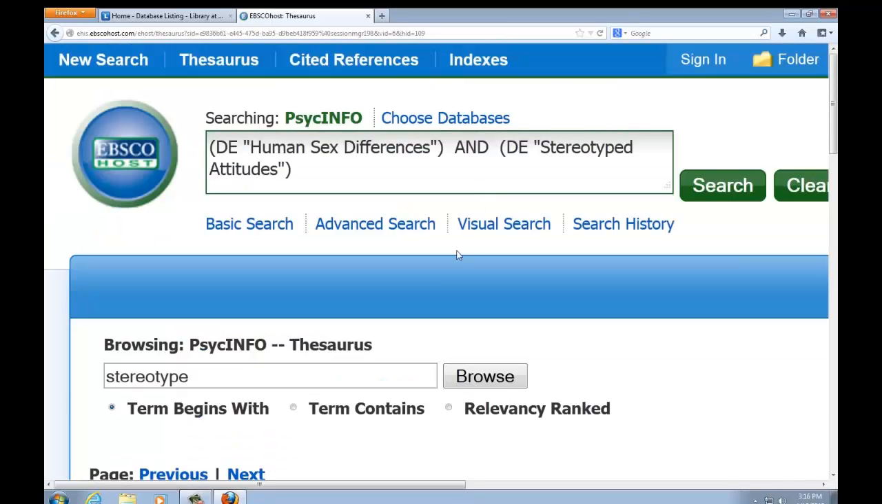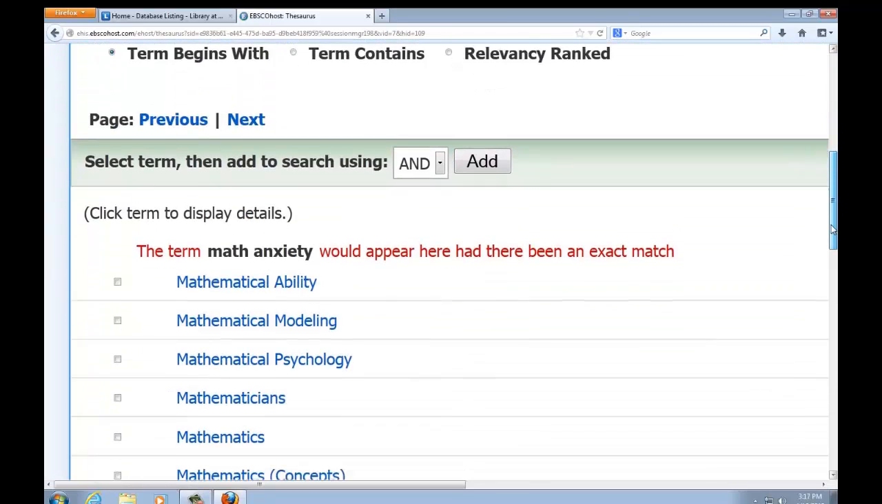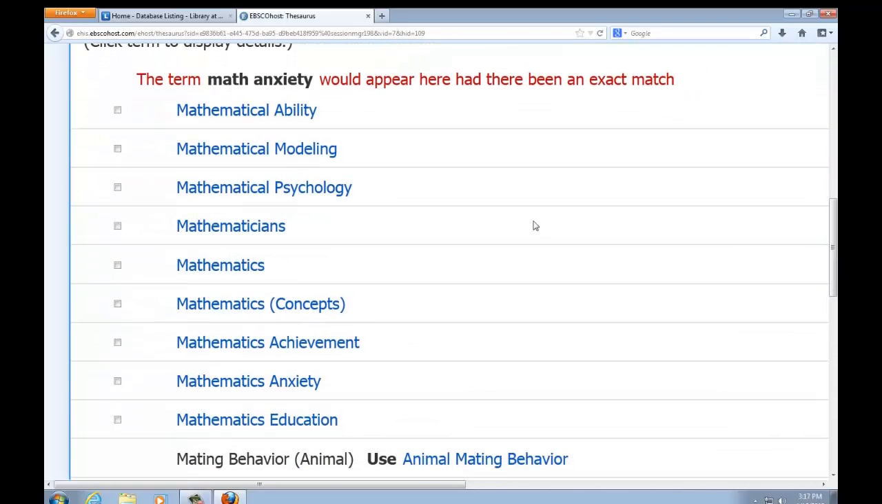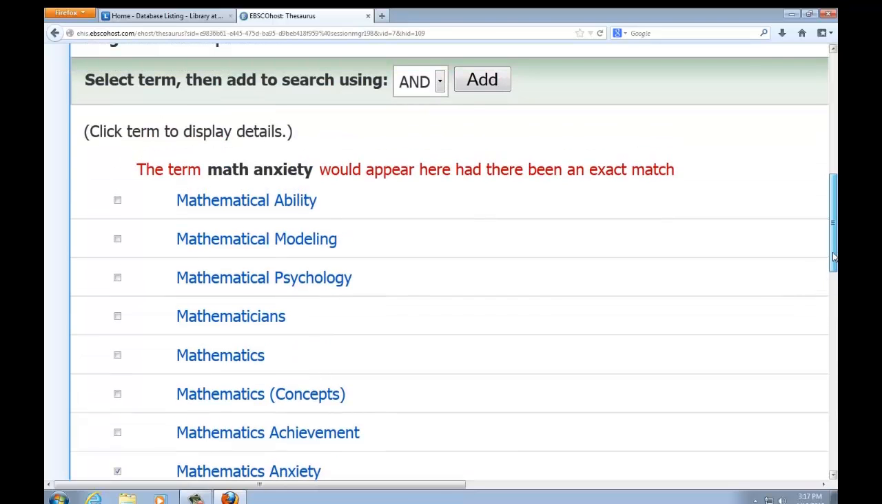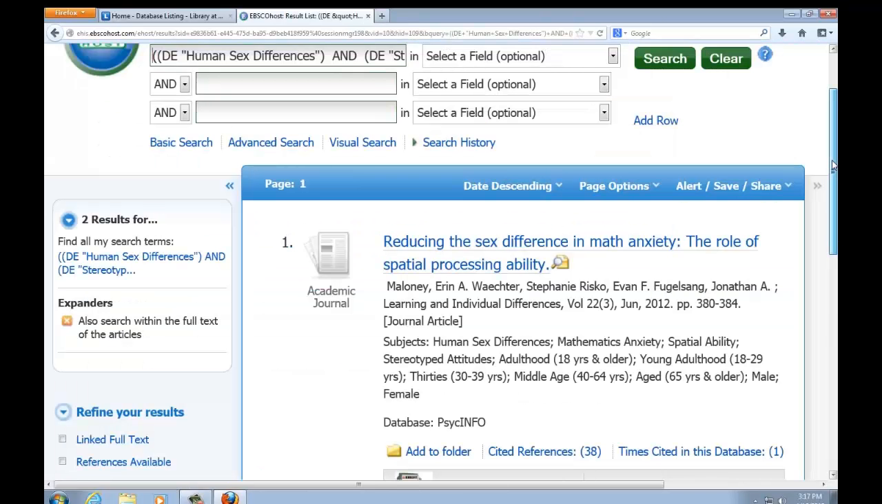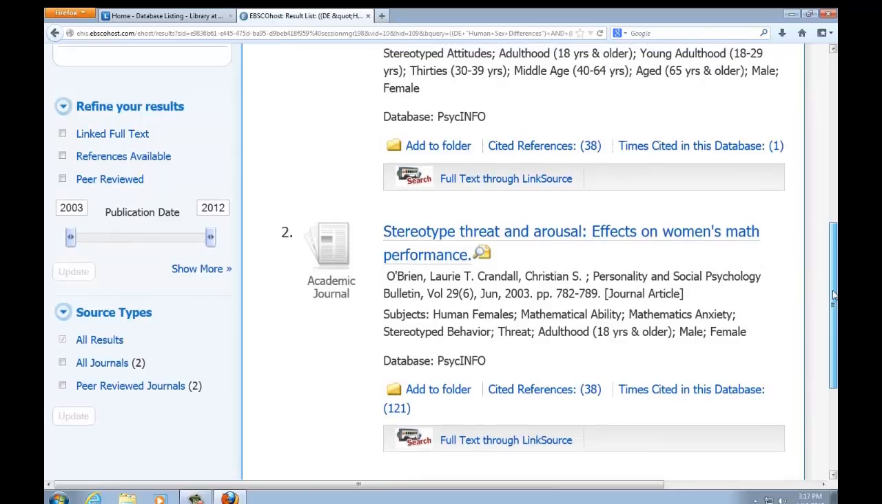And then we'll do the same for math anxiety. See, there's several terms that again are different from what we thought. But if we go down, it's not mathematics achievement, it's mathematics anxiety. Click that and add it to our search. The idea being finding your subject headings. We search, and for this particular combination, there are only 2 results. They're good results, but there are only 2.